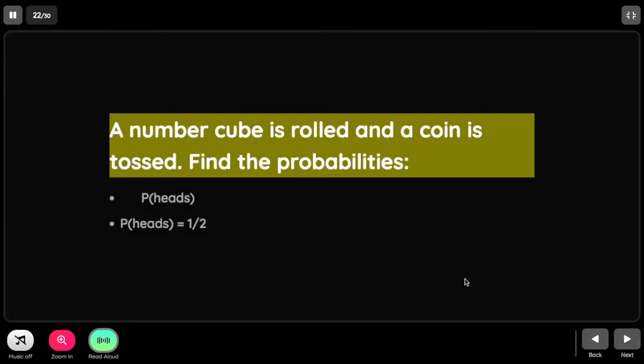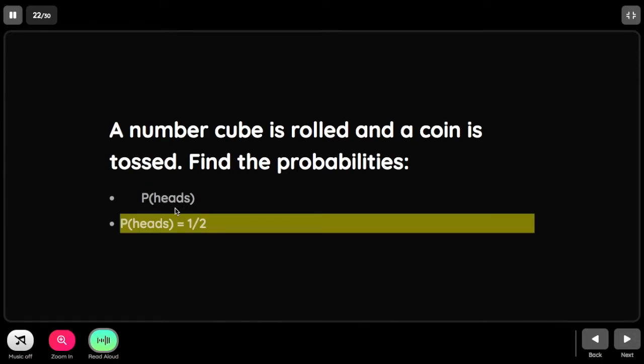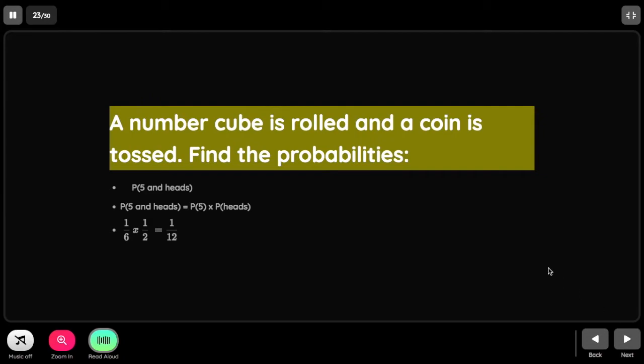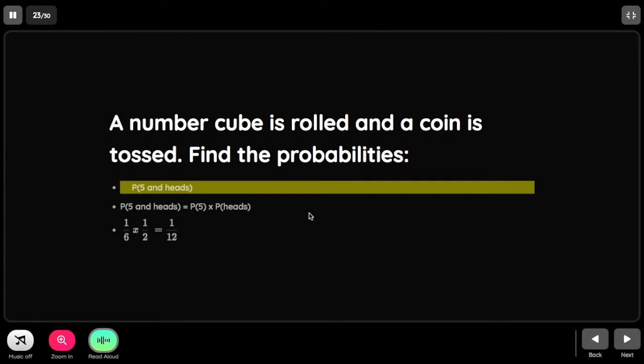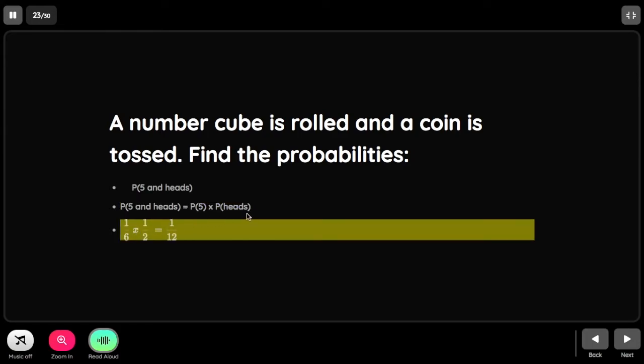How about the probability of getting a head when you toss a coin? The outcomes are head and tail. How many heads are there? There is only one out of 2. That's why it's 1/2. But the question is, what is the probability of getting a 5 and head? Remember, the probability of getting a 5 is 1/6 times the probability of getting head, which is 1/2. So that is 1 times 1 is 1, 6 times 2 is 12. So the answer is 1/12.